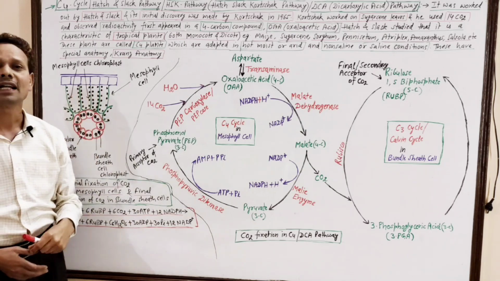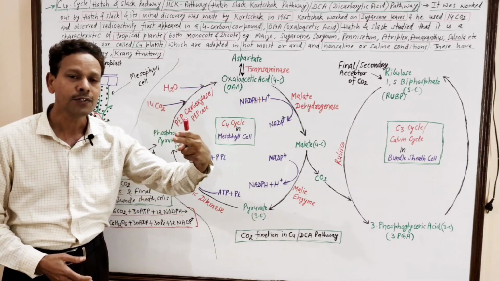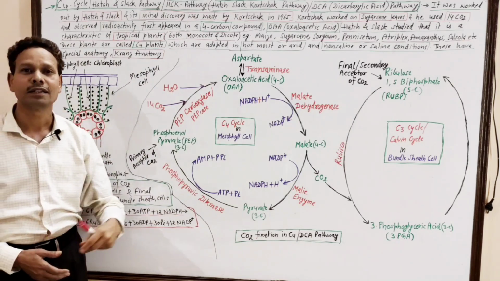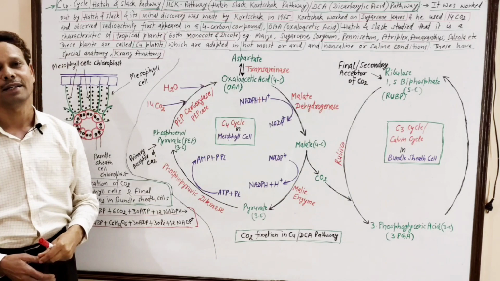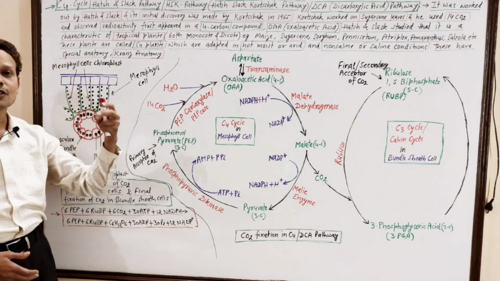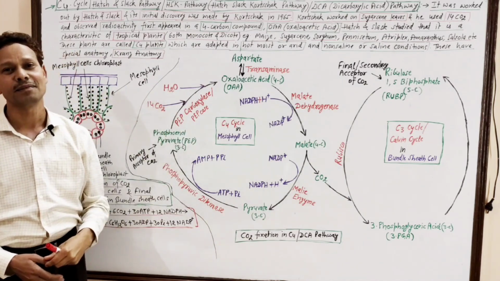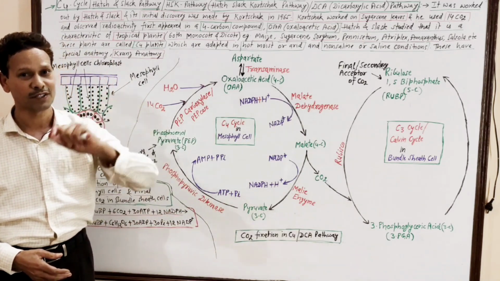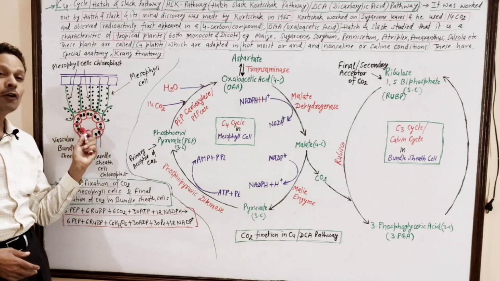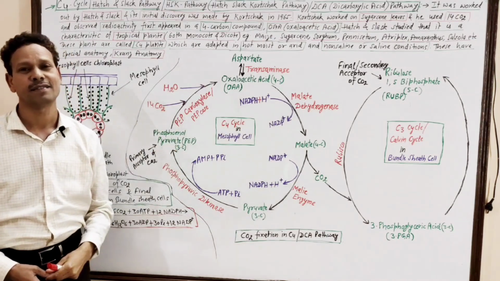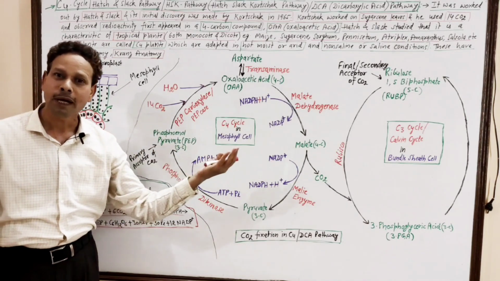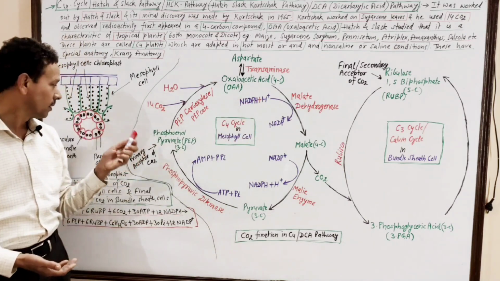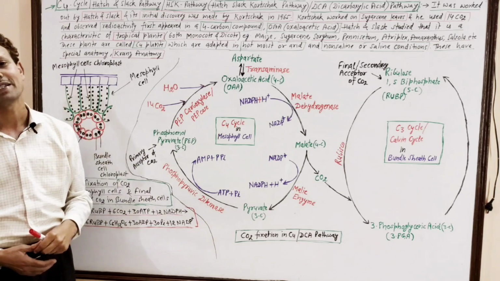Mesophyll cells have smaller chloroplasts, but in bundle sheath cells the chloroplasts are larger. The chloroplast in mesophyll cells has well developed grana but no starch. The chloroplast of bundle sheath cells has no grana, it is agranal, but starch is present.